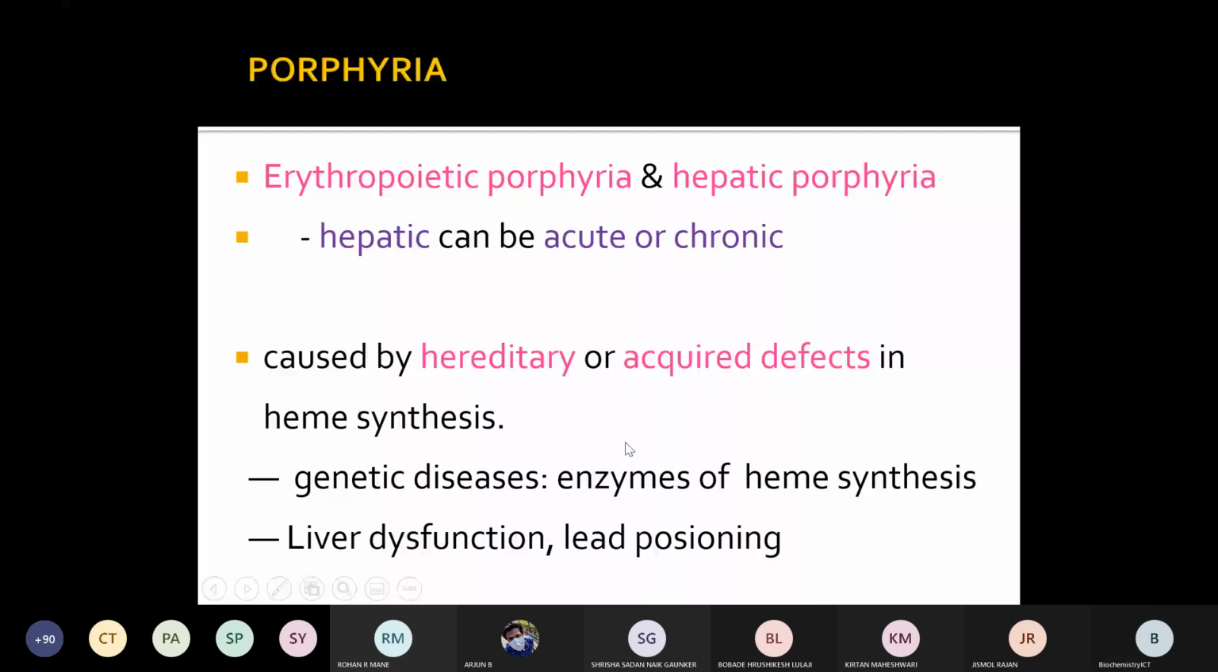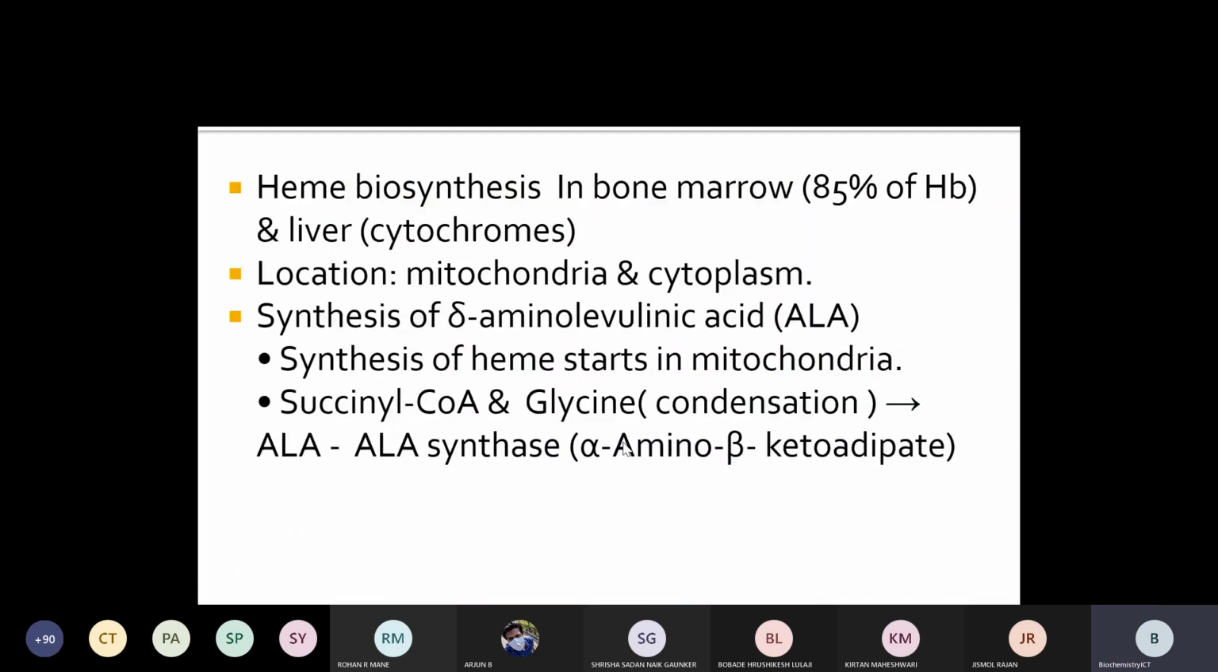85% of hemoglobin is synthesized in bone marrow and liver, and it takes place mainly in the cytochromes. Where will it take place? Partly in mitochondria and partly in the cytoplasm. The first step of heme synthesis and the last three steps take place in mitochondria, while the in-between steps, from the second up to before the last three, take place in cytoplasm.